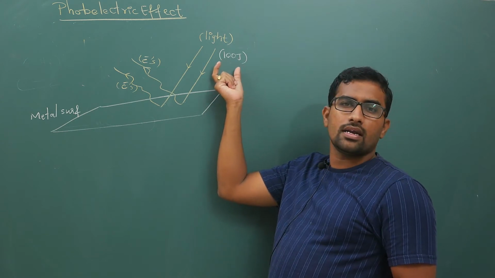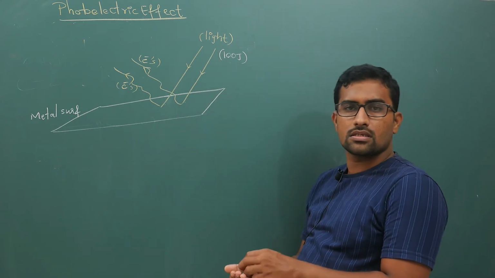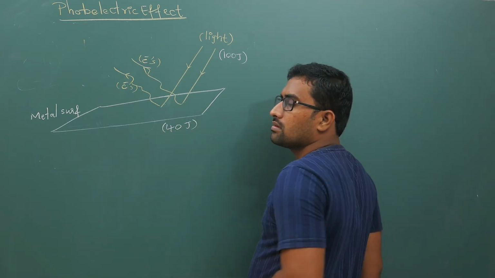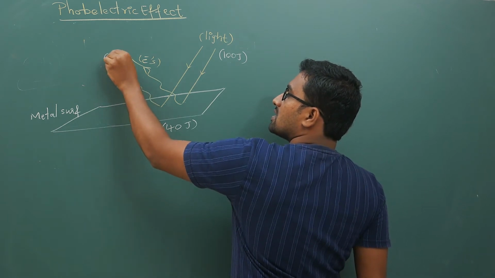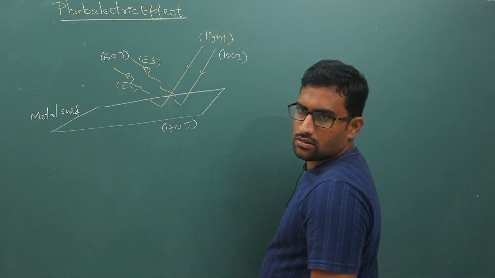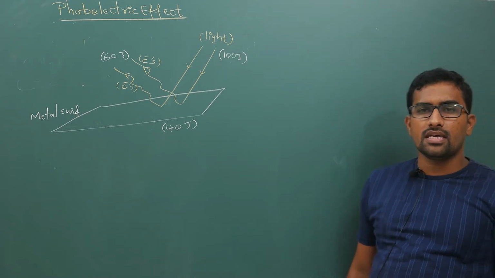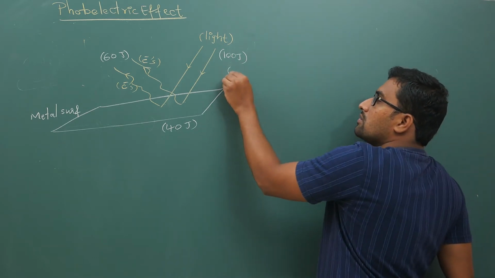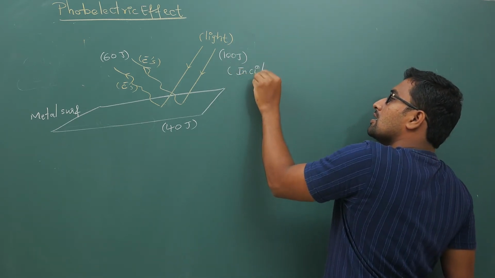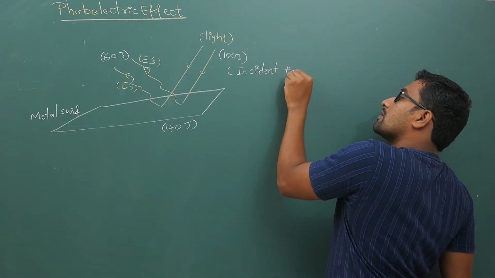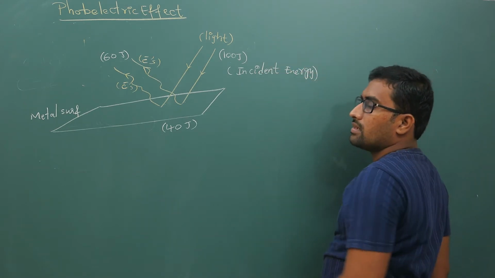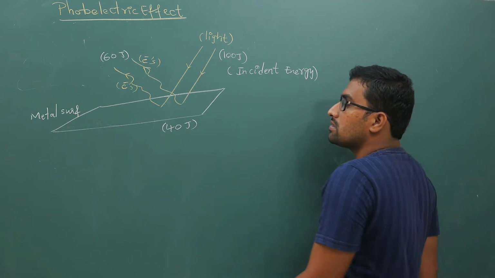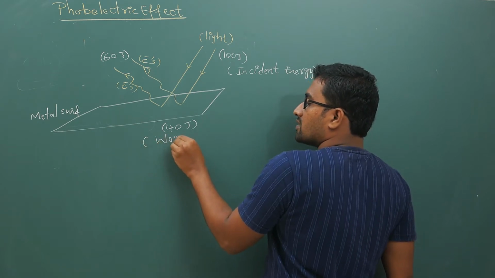So if you are giving 100 joules, some 40 joules will be absorbed, and let us say some 60 joules is ejected like this. So 60 joules will be the kinetic energy of ejected electrons. Now this 100 joules is called your incident energy from light, and this 40 joules is called work function.